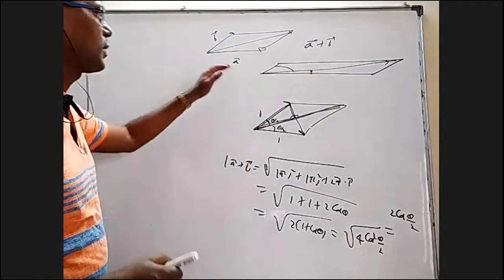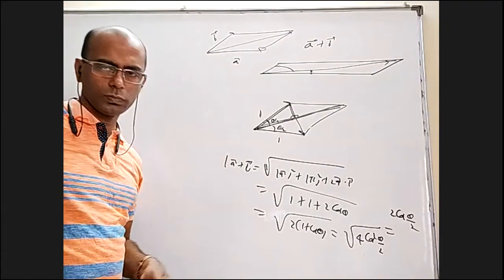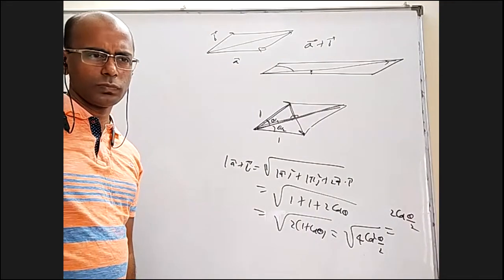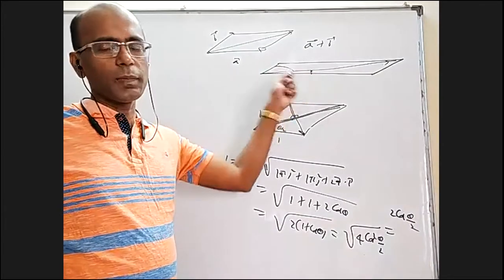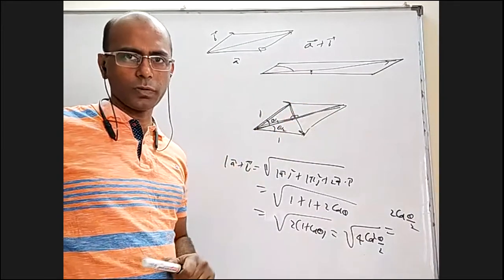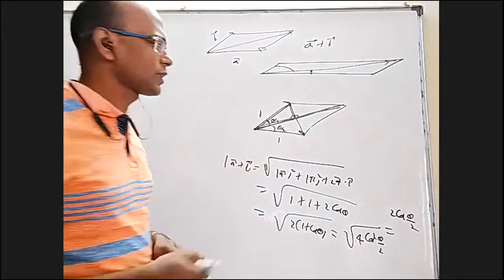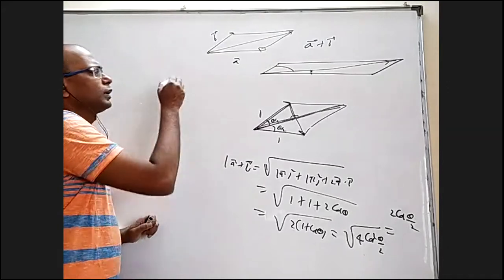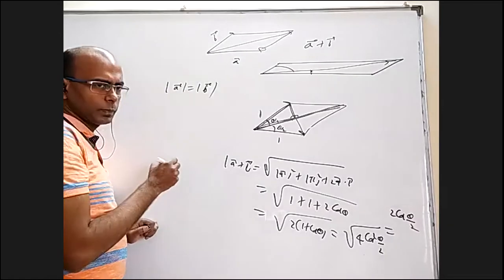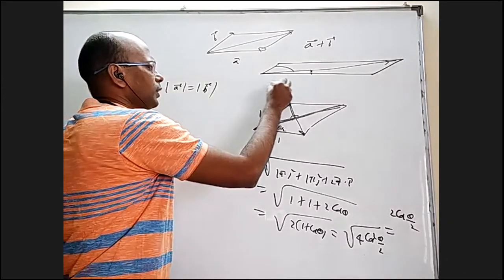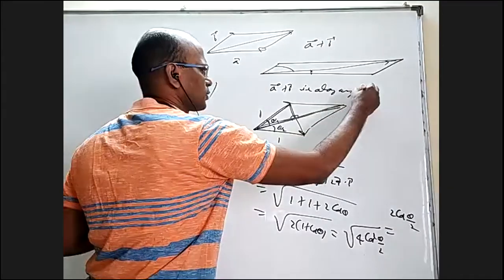But if somebody says, here are A bar and B bar, find a vector along the angular bisector, what to do now? Yeah, if they have the same magnitude, then A bar plus B bar is the angular bisector. No problem. Because if they have the same magnitude, it is not just a parallelogram, it is a rhombus, and in a rhombus, diagonals bisect the angles. So mod A bar equal to mod B bar.